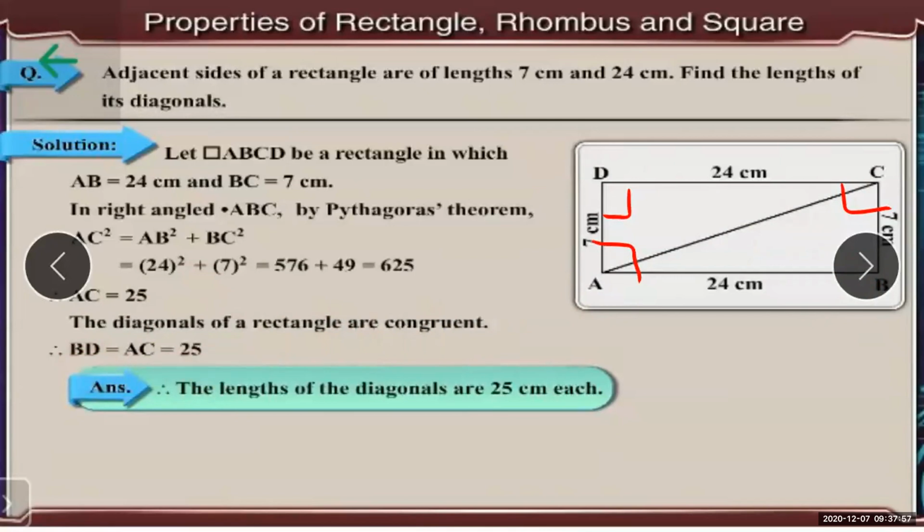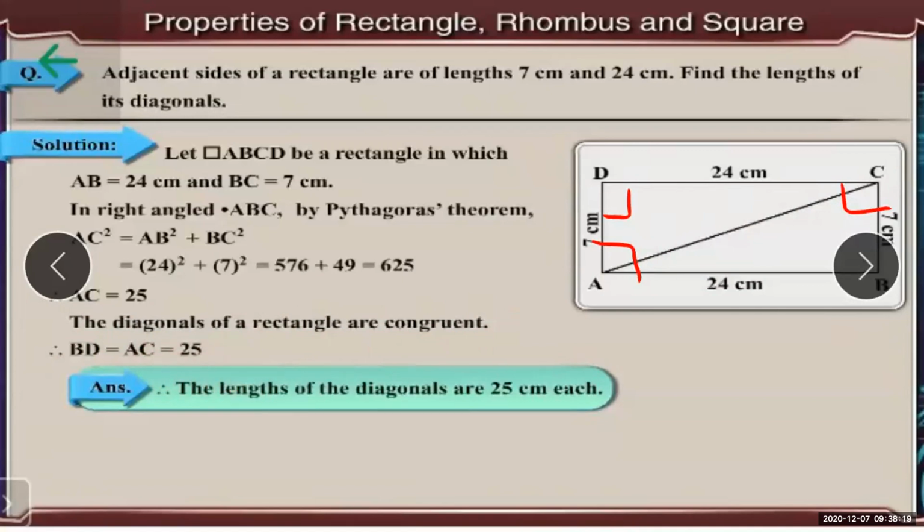You don't need to find it twice. Once you have got one diagonal, you can say, as per the property of the rectangle, that the diagonals of the rectangle are congruent. You can directly write BD is equal to AC is equal to 25.